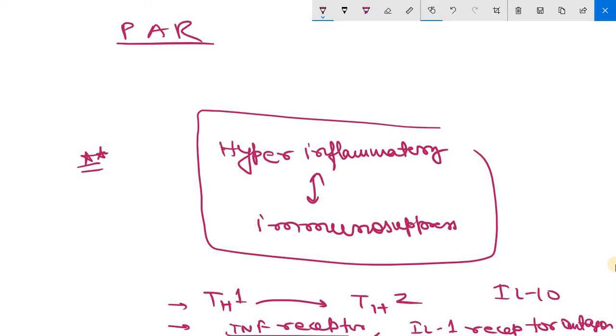Clear? And also, along with these, there will be apoptosis of lymphocytes, as we have discussed. So these are the effects of immunosuppression: either due to shifting from Th1 to Th2, TNF receptor, interleukin 1 receptor antagonist, or interleukin 10, or increased apoptosis. Clear? So this is about the major pathogenic pathways which are involved in septic shock.